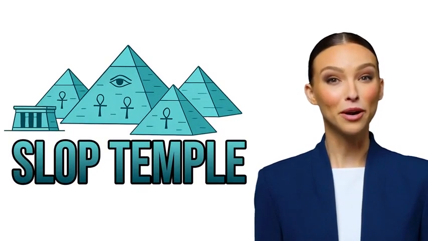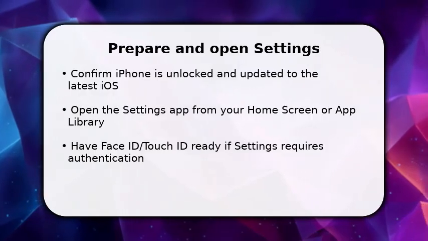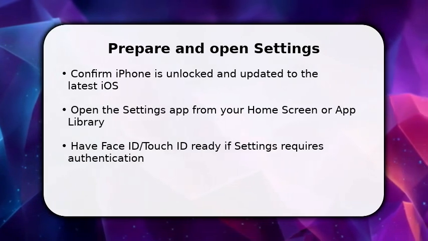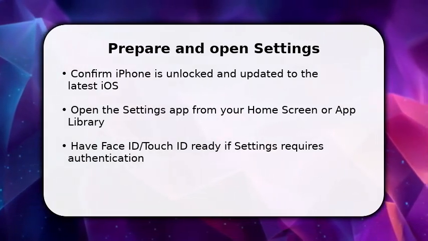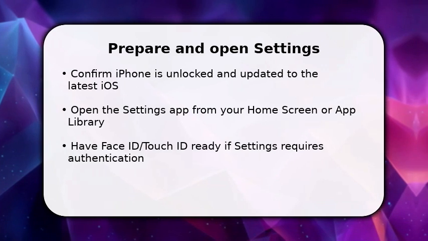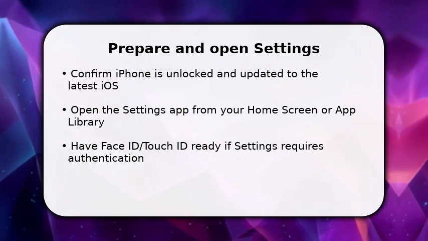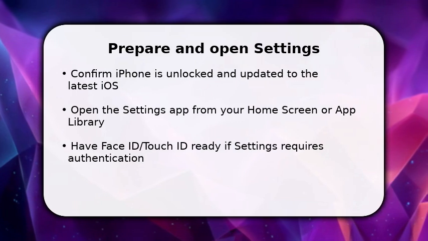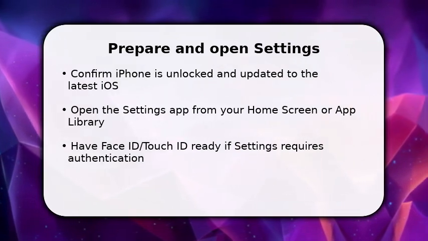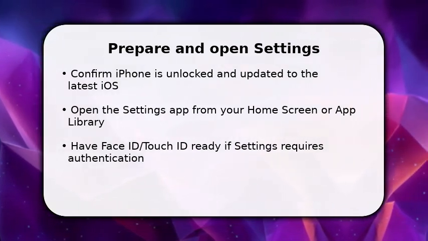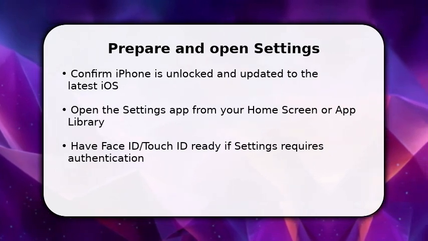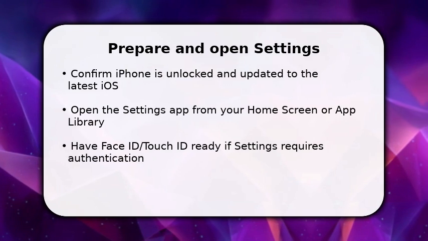We pray this video helps. You'll start by opening settings and ensuring your phone is updated. This avoids hidden bugs. Once done, navigate directly to sounds and haptics so you can change keyboard audio options. Make sure focus or accessibility shortcuts aren't blocking changes. They can override sound. If prompted, authenticate with Face ID or passcode.